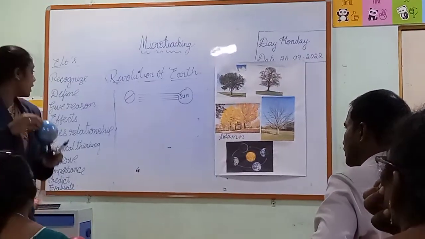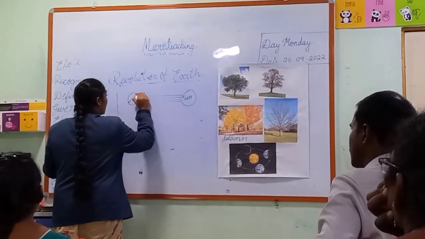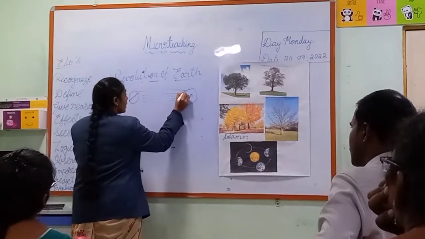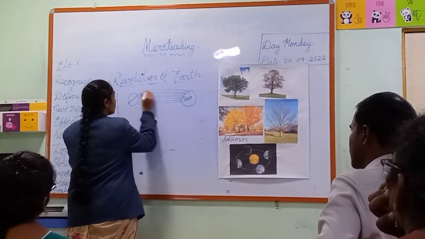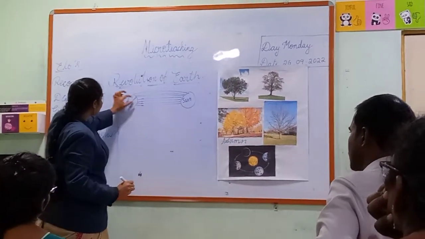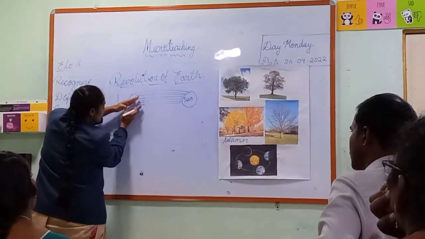Here I am drawing one line which divides the Earth into two equal halves. The Earth is divided into two equal halves: this is the upper half and this is the lower half.